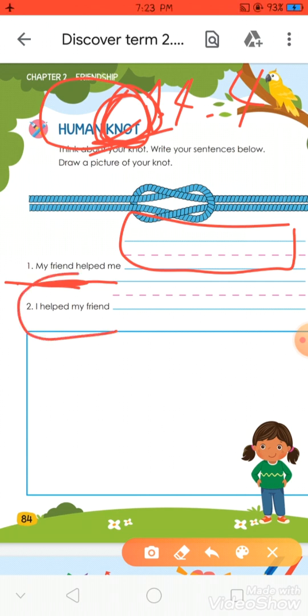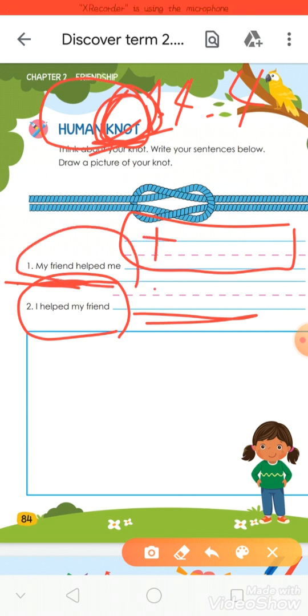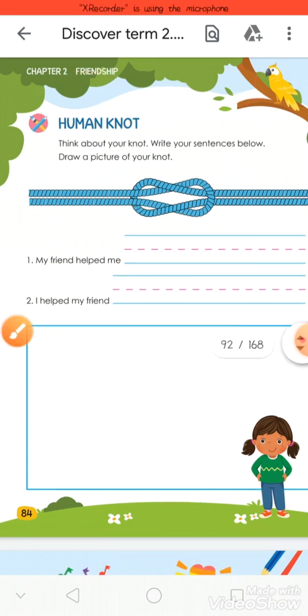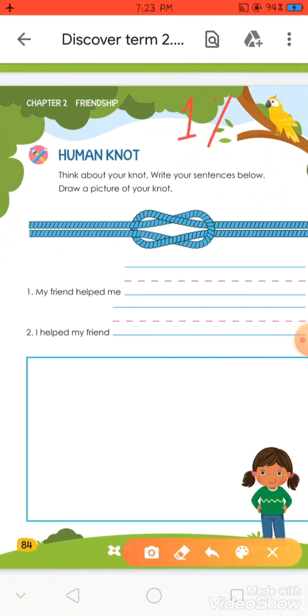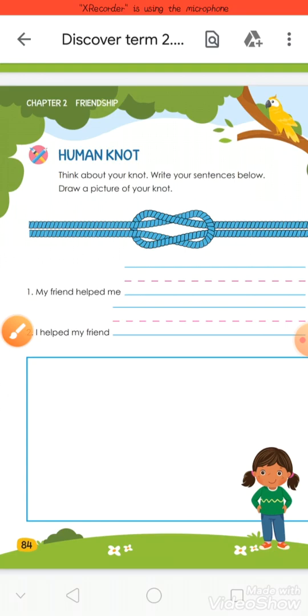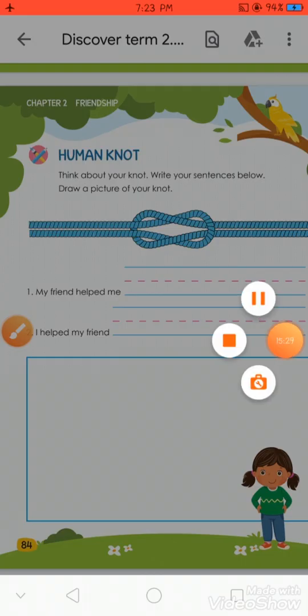Number 2, I helped my friend to make what? For example, my friend helped me to cook. Now I write here to cook. Okay? Number 2, I help my friend to what? You can help your friend in what? And you will draw here. What's your note? Okay? Now here you will draw and write your note and the note of your friends. Okay? Now this is your HW. Now turn your page.